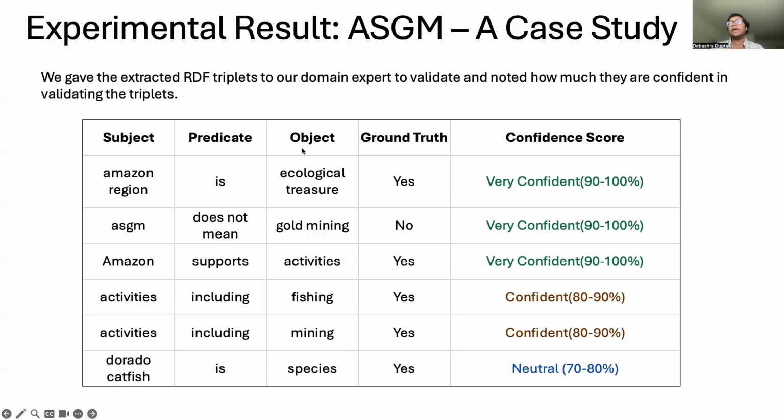For example, as you can see, we have a triple called Amazon region is ecological treasure. We asked our domain expert to label it, and they labeled it as yes. Then we asked how confident they were while labeling it, and they said they were very confident. So we have this confidence score in 4 categories. Later I will explain that.